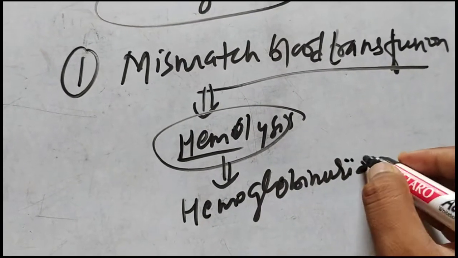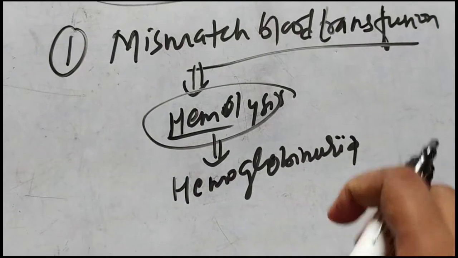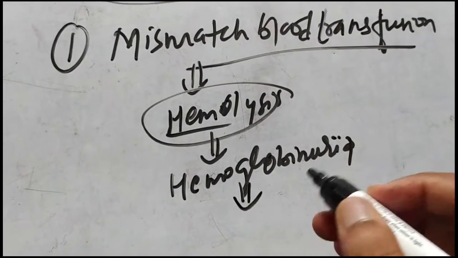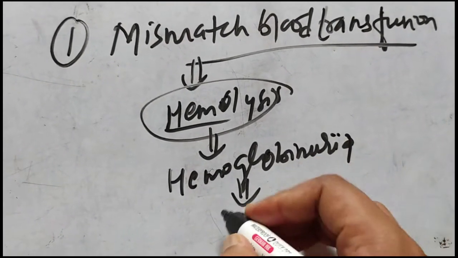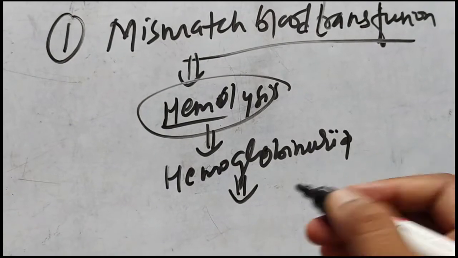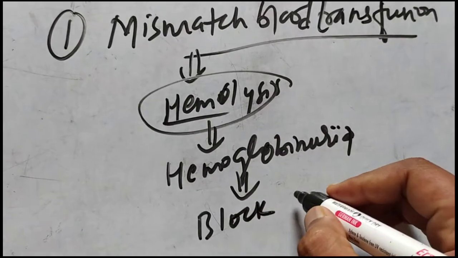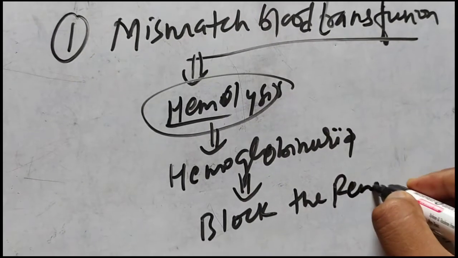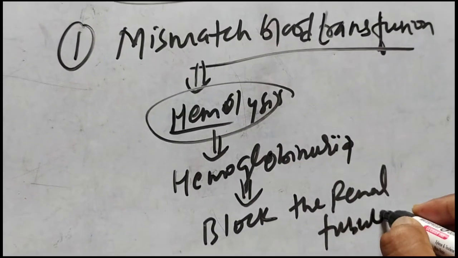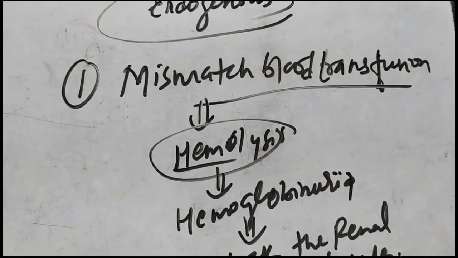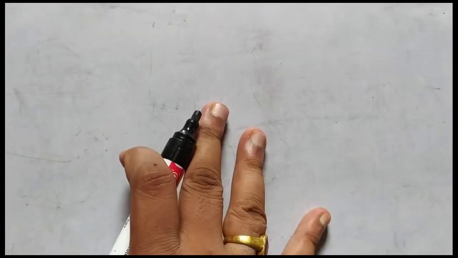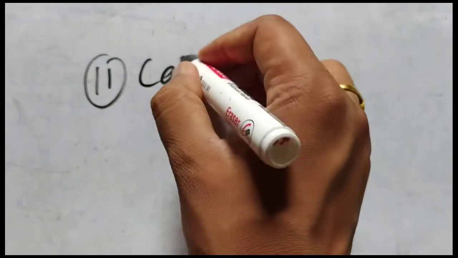That is, the hemoglobin is excreted in the urine, and as hemoglobin is a larger molecule, it cannot be excreted well in the urine, and it will actually block the tubules. So they will block the renal tubules, and in this way the kidney is affected. Another endogenous condition is a car crash.